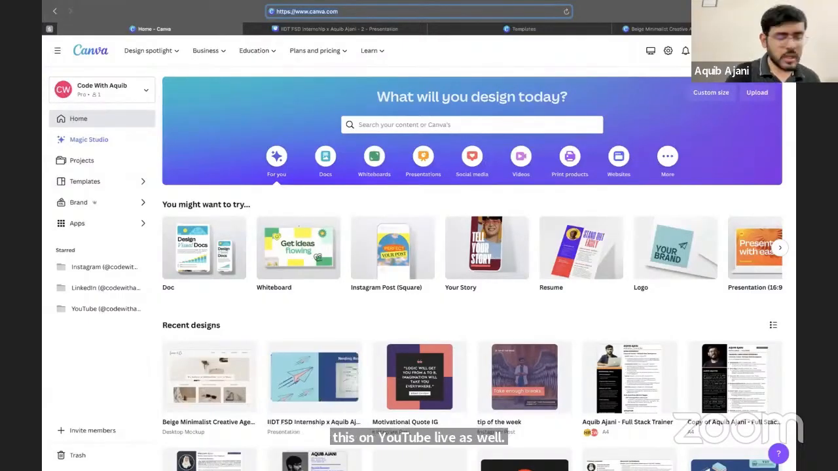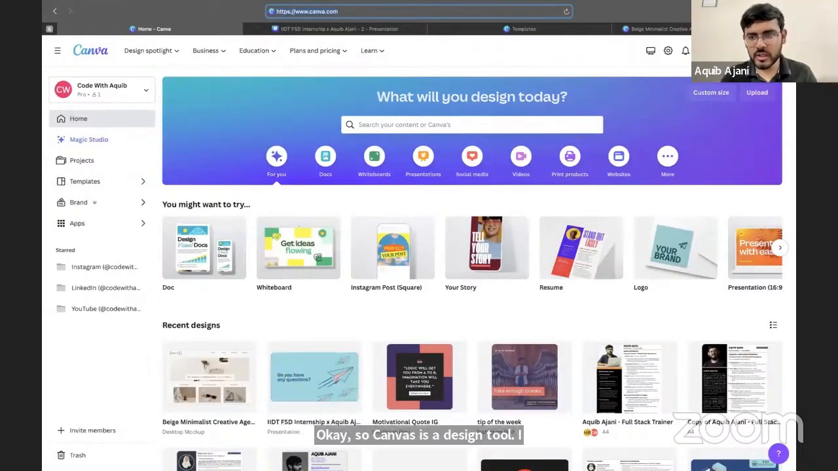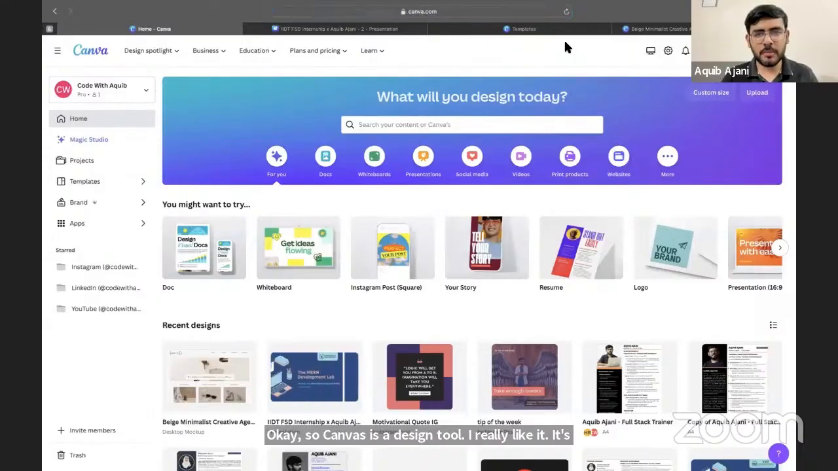So Canva is a design tool. I really like it. It's really easy to use. But then again, it is not professionally used. For professionals, we have another tool called Figma. So I think Venki is talking about this in the chat. Okay, so the tool is called Figma. And again, Figma is a professional wireframing tool.